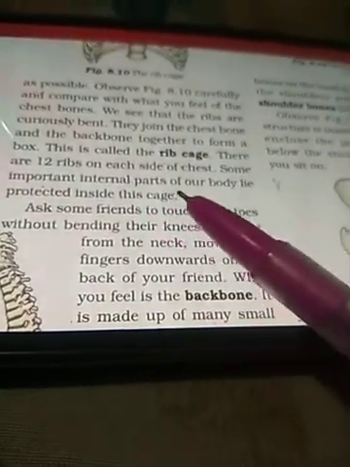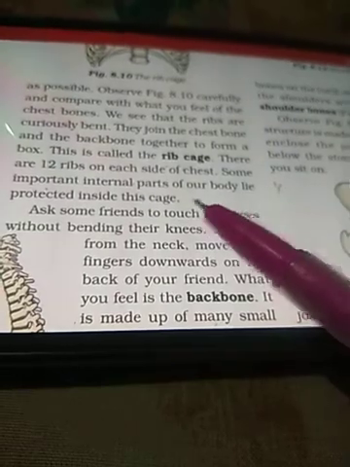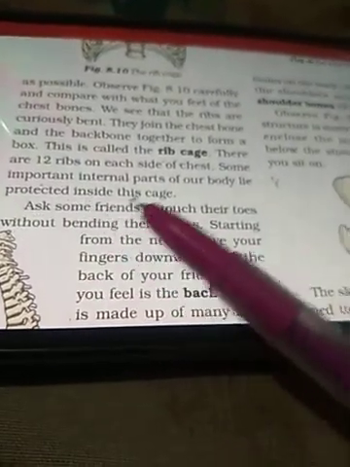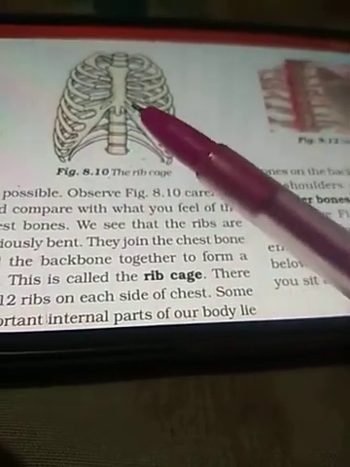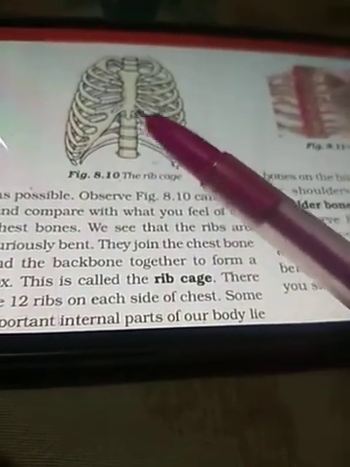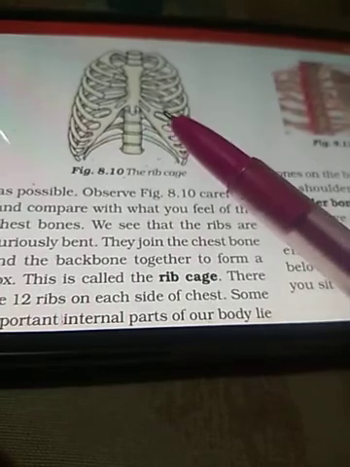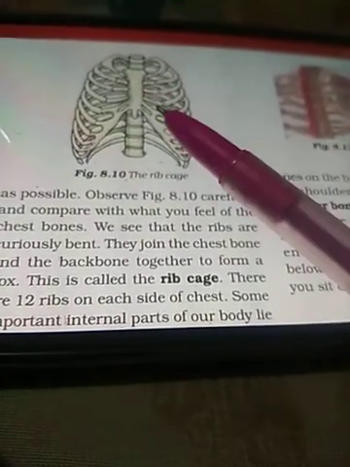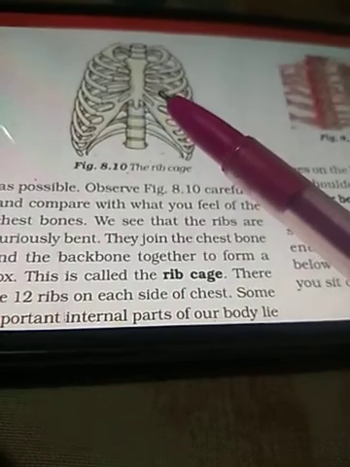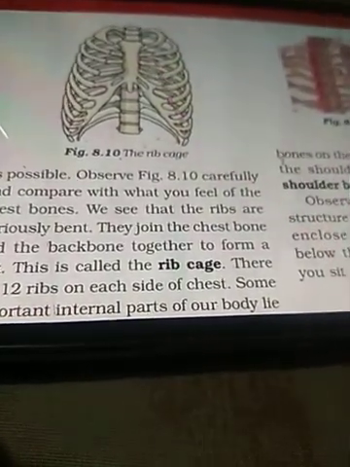And some important internal organs of our body lie protected inside this cage. Can you name the important organs that are protected in this cage? Yes, it is our heart and the lungs. The heart and the lungs are protected inside this cage-like structure which is known as the rib cage.